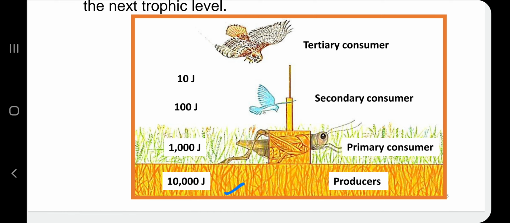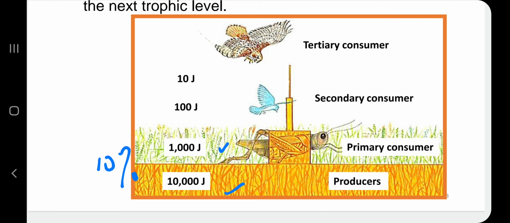And then primary consumer here is grasshopper, so grasshopper will eat the producer, but grasshopper only gets 1,000 joule, which is only 10% from initial energy, okay, daripada producer. So producer 10,000, primary consumer only gets 1,000 from 10,000, which the percentage is 10%.